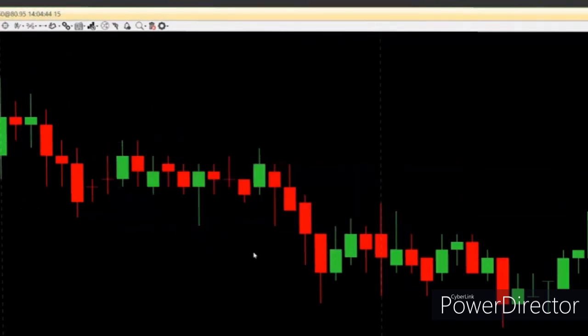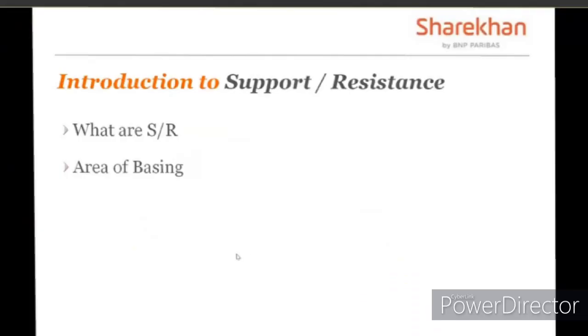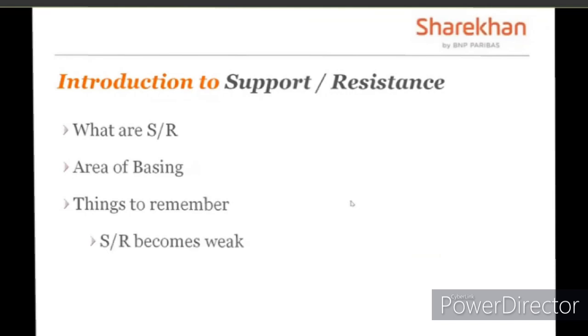In simple words, a basing area going ahead may act as a support or a resistance. Now there are certain things to remember about support and resistance as well. First, support and resistance becomes weak. How is it possible? Because support and resistance, as I said, is the basis of technical analysis and can be used in any time frame, any chart. And now I am saying support and resistance becomes weak. For that particular concept, I usually give an example which I find very appropriate.